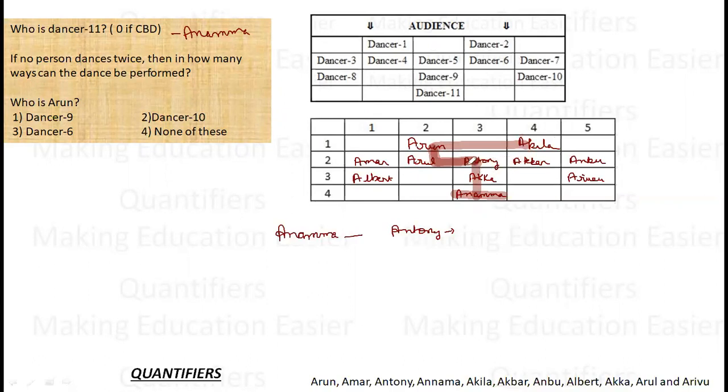So here also these are two cases. Like from here I can go here and here. So there are four cases if I go from Anama to Antony. If I choose the first part, Anama, Antony, then there are four ways further.